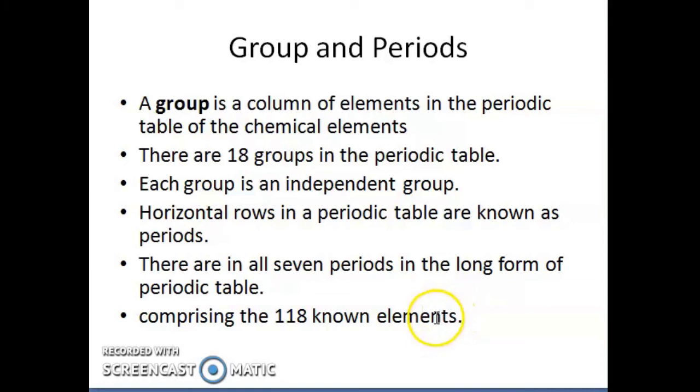So these are all the basic descriptions of the periodic table which we are following at present, that is our modern periodic table.